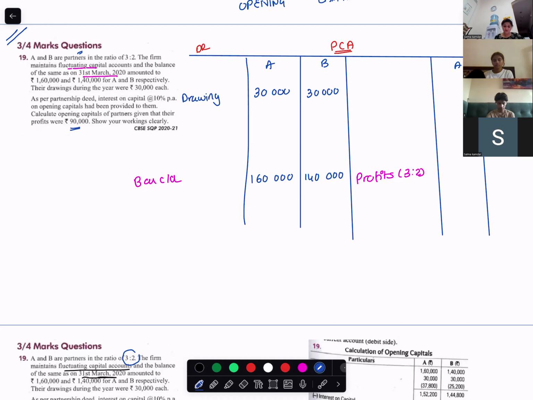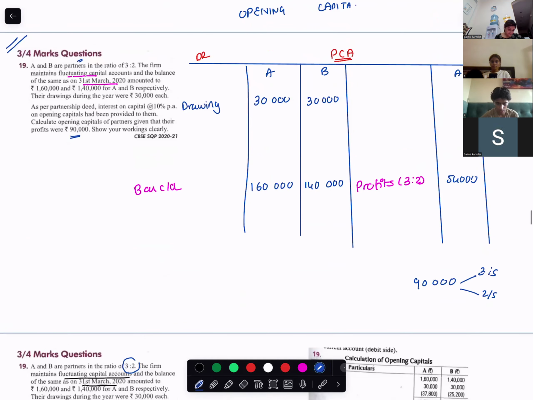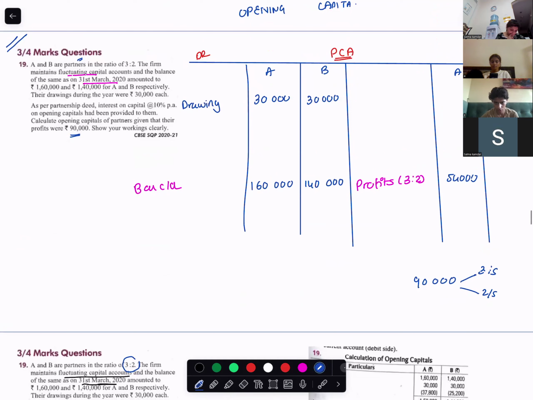Can you split the profit for me? 54,000 for A, and for B it is 36,000.